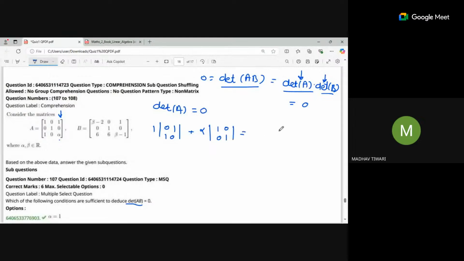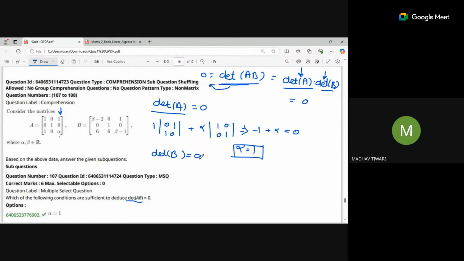So what will I get here? Minus 1 plus alpha is equal to 0. It implies alpha value is 1 here. So if the value of alpha is 1, then determinant of A will become 0. And if determinant of A is 0, then determinant of AB will also be 0. Okay. Now check for condition number 2, when determinant of B is 0.